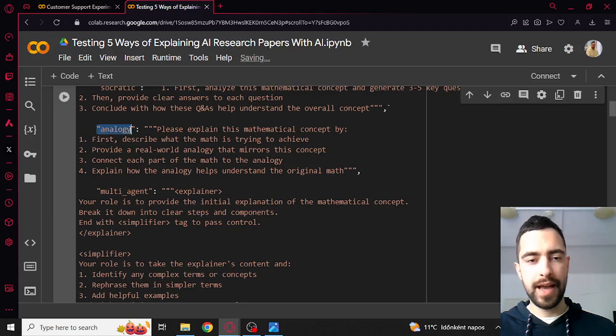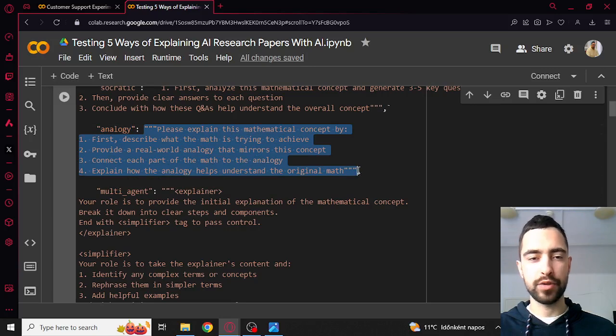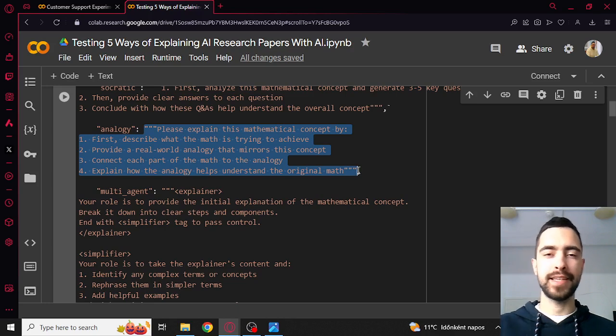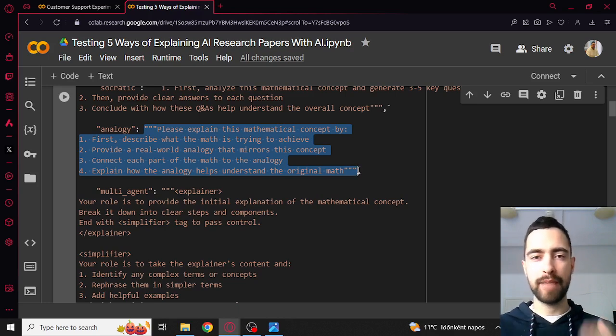Then there is Analogy. So basically AI is trying to explain by comparing it to some analogy in the real world. For example, if it's explaining gradient descent, it's gonna talk about a climber of a mountain trying to find the steepest way down.